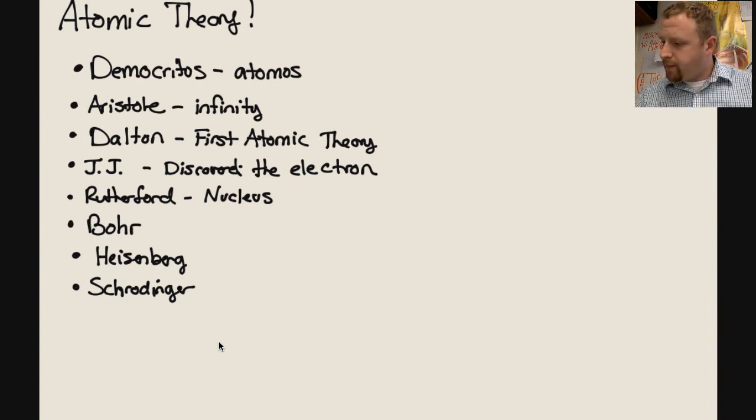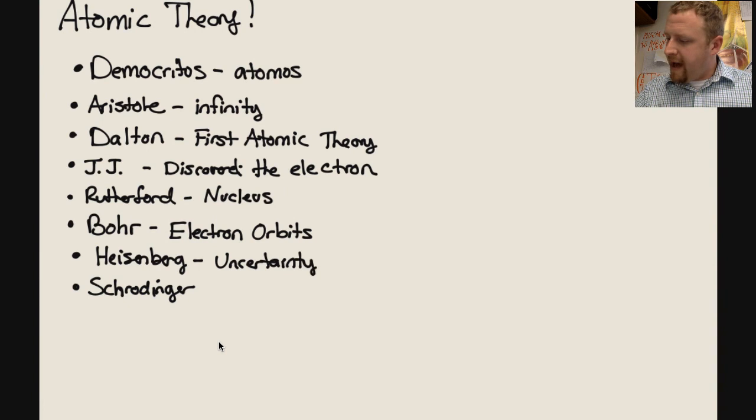Then there was Bohr, and Bohr gave us kind of this idea that electrons orbit the nucleus. However, we needed to revise that idea because then Heisenberg said with his uncertainty principle that we can't actually know the exact position of an electron. And of course, there is some crazy math involved here.